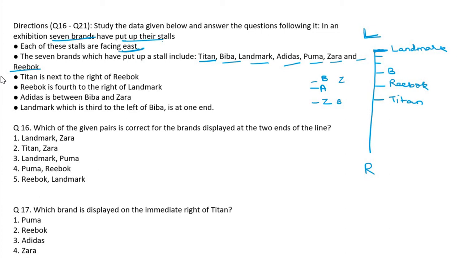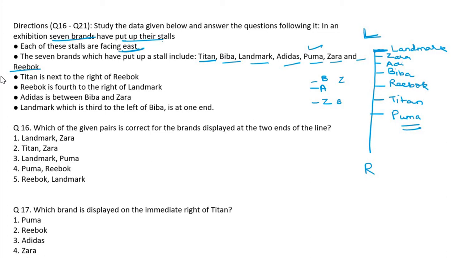Next, Reebok is here. This is the end also. So where are Adidas and Zara? Biba is here, so Zara must be here, Adidas is here. Zara, Adidas and Biba. 1, 2, 3, 4, 5, 6. This is one end, so what about the other end? Whose name is left? Puma. Simple question. This is the arrangement.